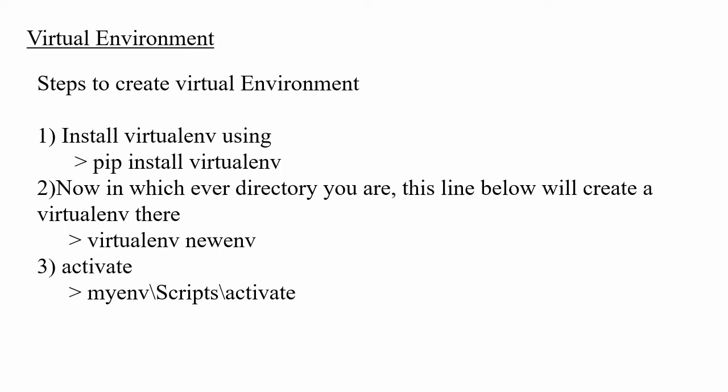You can easily create your virtual environment in 3 steps. I'll show you how to install a virtual environment for each specific project. First step, install virtual environment. Next step, we have to name it, and the next step, we have to activate that environment.